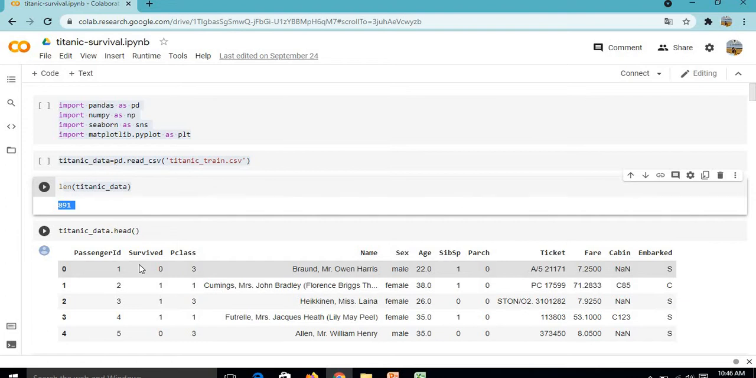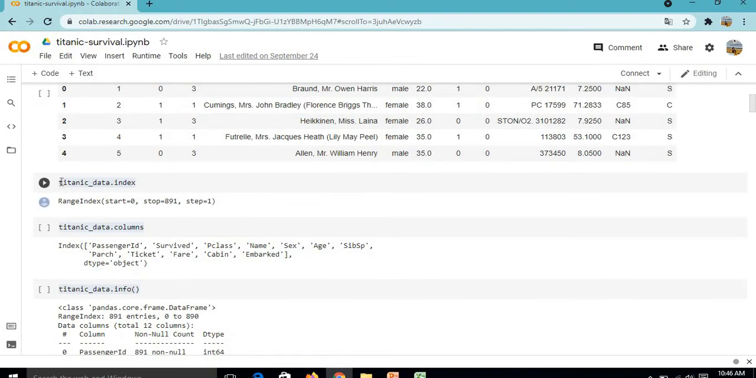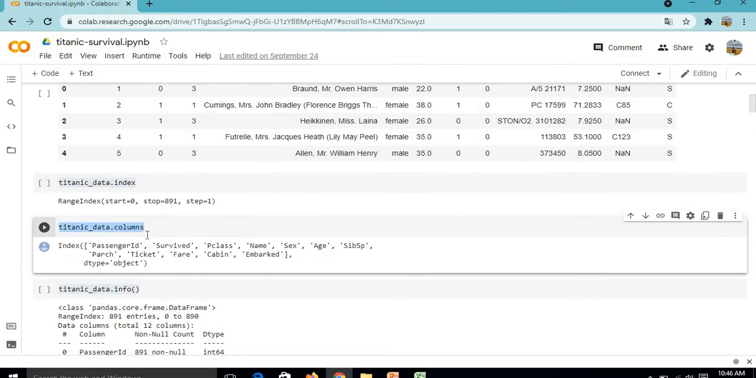Now for knowing more we can use methods or attributes of the data frame. Now for knowing the index of our data set we will write titanic_data.index, and we can see the range of our indexes, which starts from 0, and we have a total of 891 records in our data set, and the step between indexes is 1. To know the names of our columns and features we will write titanic_data.columns, and here we get the names of our columns and features.